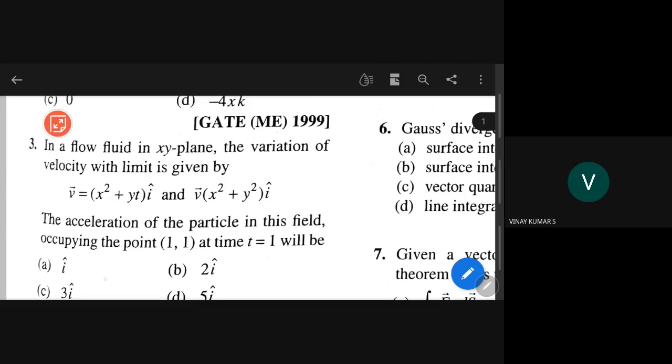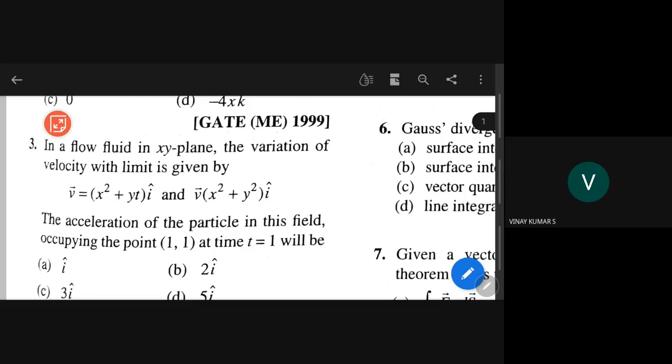As t goes to 1, the limit he says is x square plus y square into i bar. Now we want dv bar by dt.